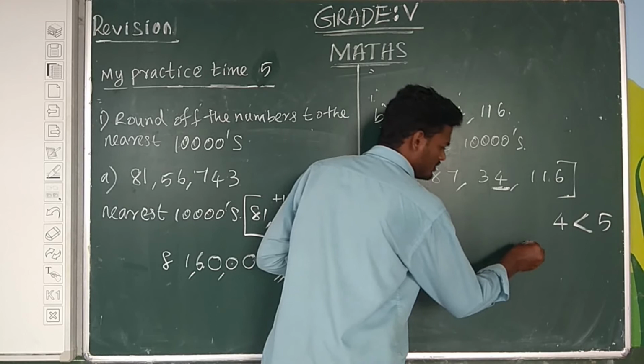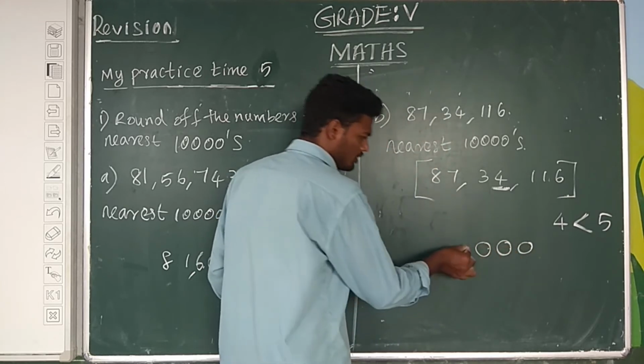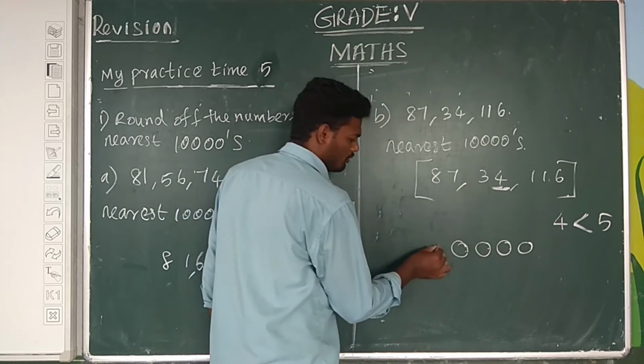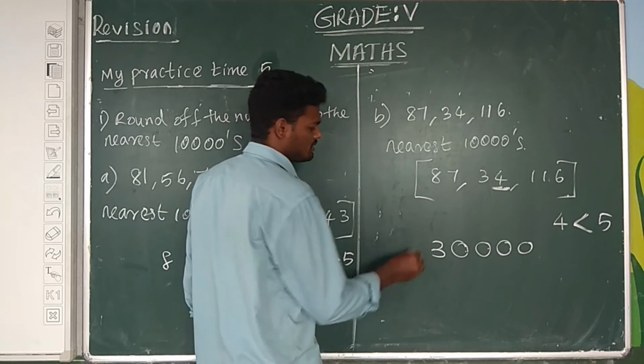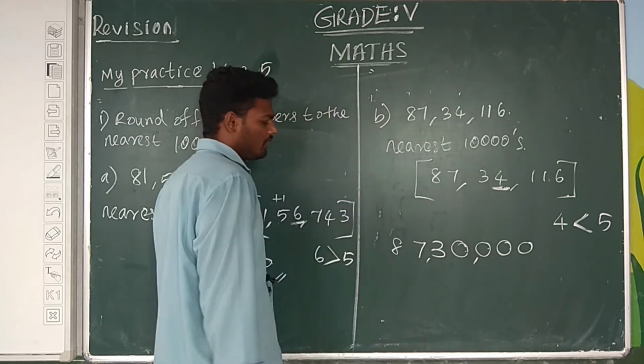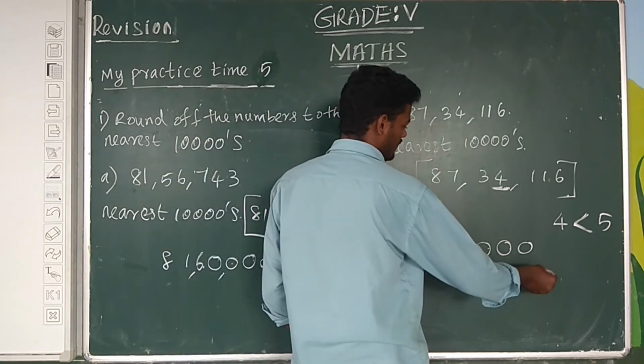Therefore, the 1's place value is 0, the 10's place value is 0, the 100's place value is 0, the 1000 place value is 0. So no changes in the 10,000 place. Then 3, 7, 8. Therefore, 87,30,000.